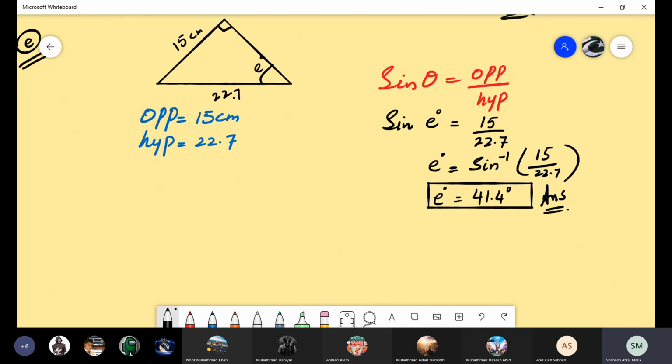This was the E part of the question. Now we have to do G part. Who wants to do G part of the question? Abdur Rahman. Muhammad Abdur Rahman.